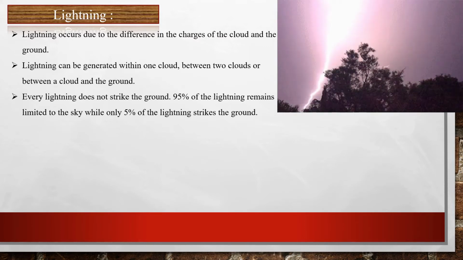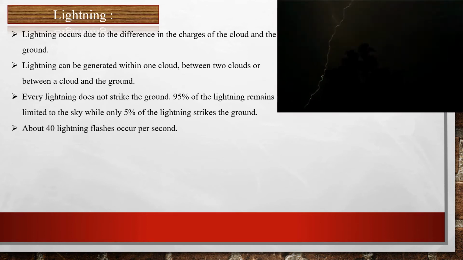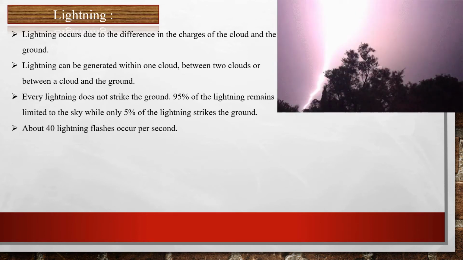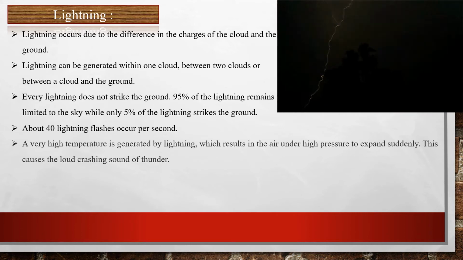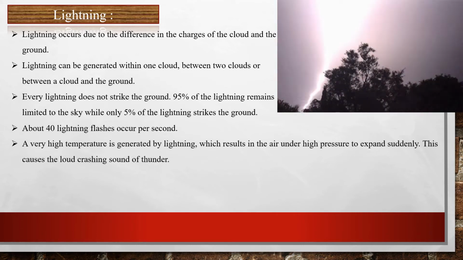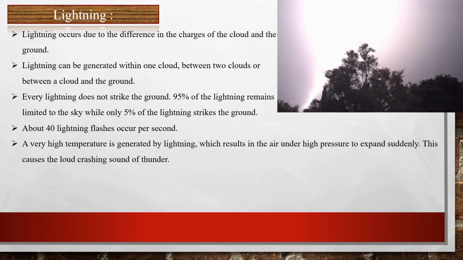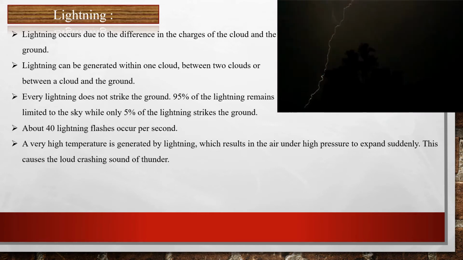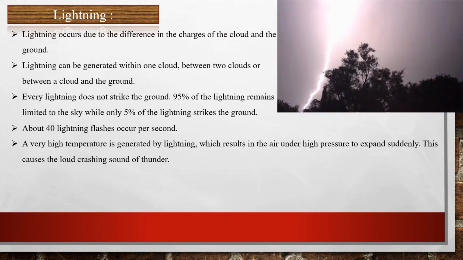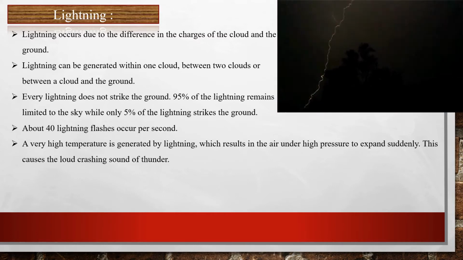And about 40 lightning flashes occur per second. A very high temperature is generated by lightning, which causes the air under high pressure to expand suddenly, and this causes the loud crashing sound of thunder.